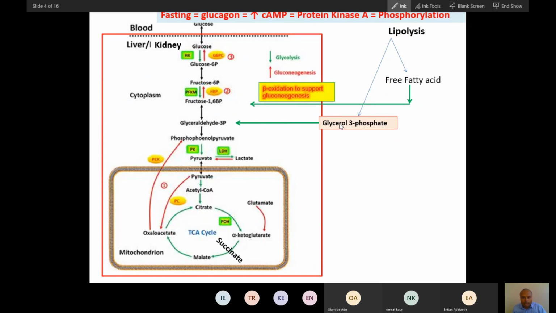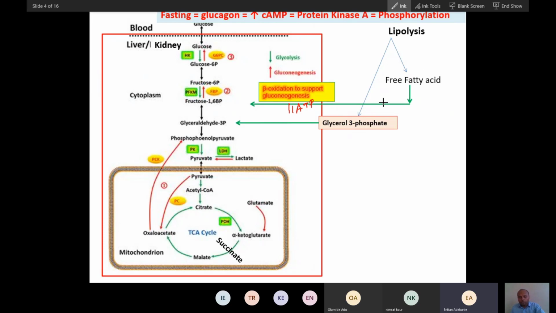Did you understand how this glyceraldehyde 3-phosphate converts into glucose? And what is the role of free fatty acid in gluconeogenesis? Yeah. So it supplies 11 ATP, and glycerol can be converted into glucose like this.